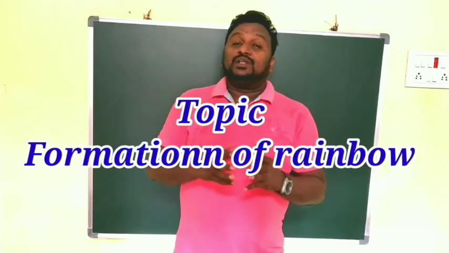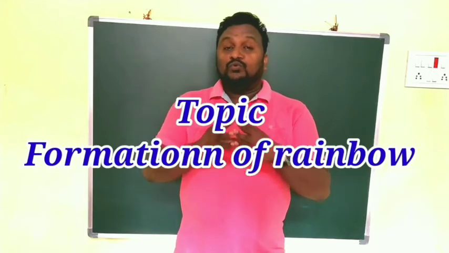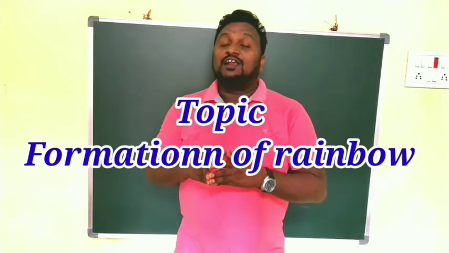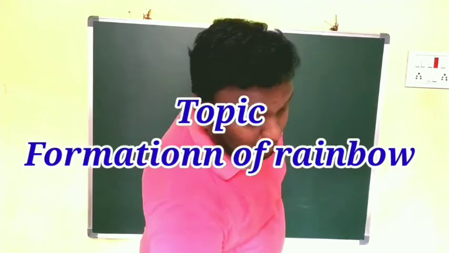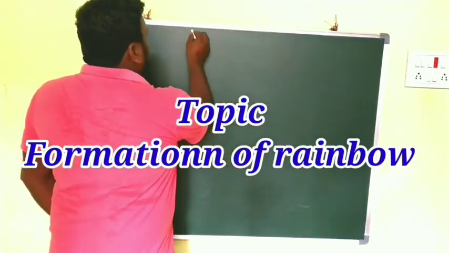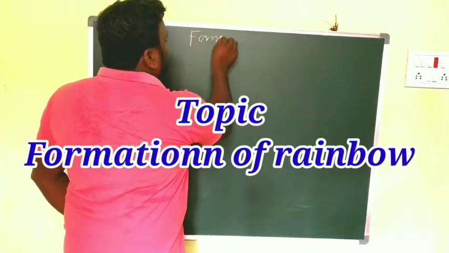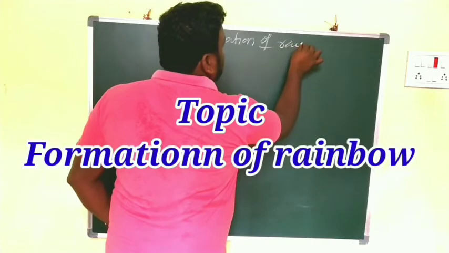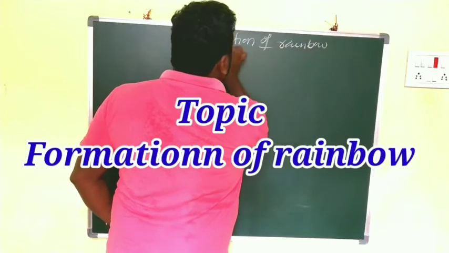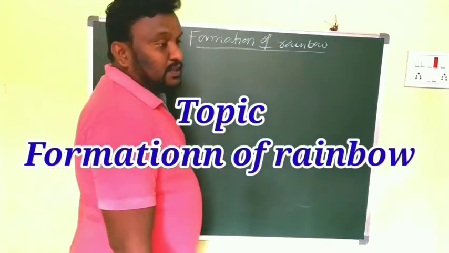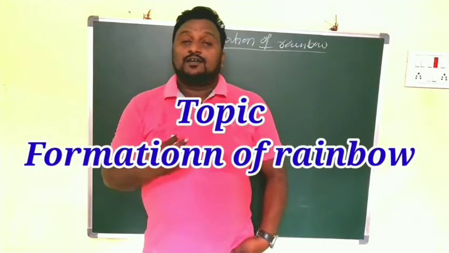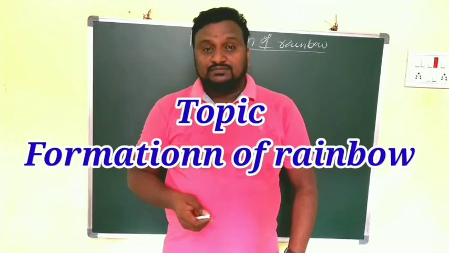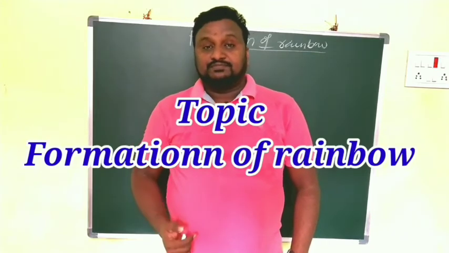Which phenomena are involved in the formation of a rainbow? Let us check. Today's topic is formation of rainbow. Rainbow is the combined effect of reflection, refraction and dispersion.